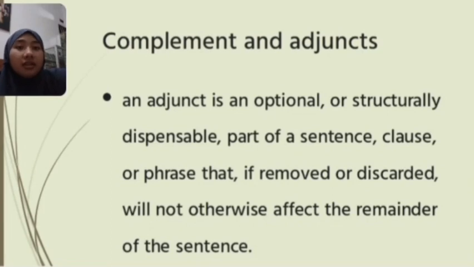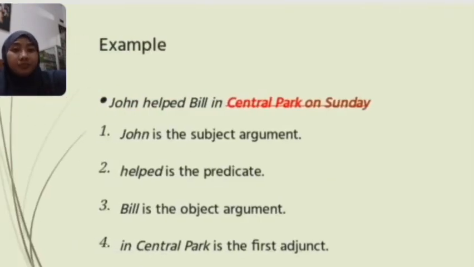So today I'm going to present about complements and adjuncts and then clauses. For the first is adjunct. The definition of adjunct is an optional or structurally dispensable part of a sentence, clause, or phrase that if removed or discarded will not otherwise affect the remainder of the sentence. Jadi ada tidaknya adjunct itu tidak akan mempengaruhi arti inti dari kalimat tersebut.